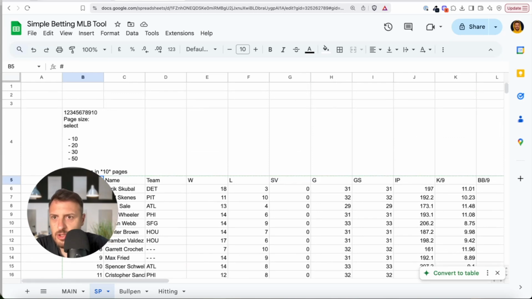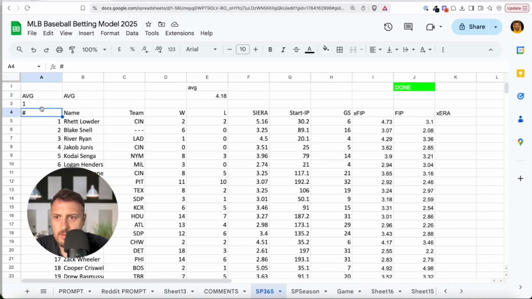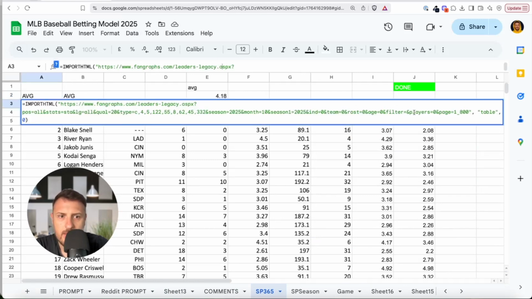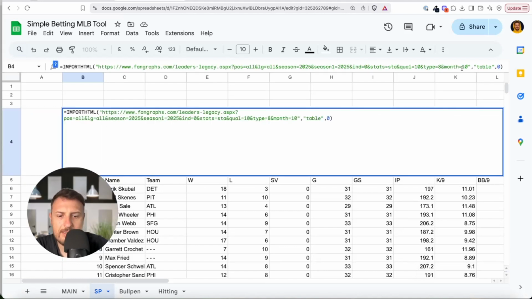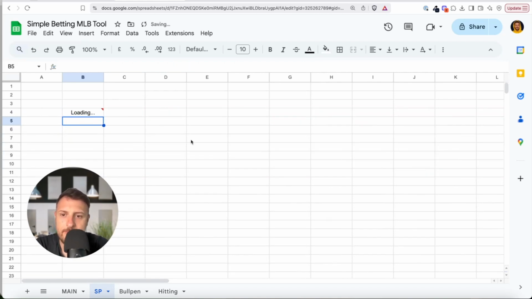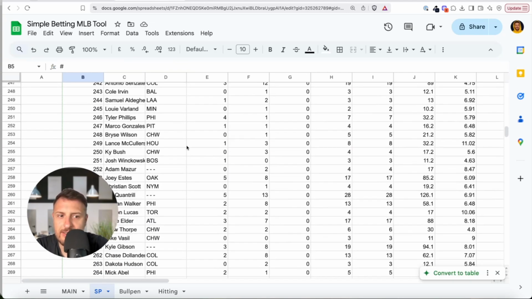I will just check here with my numbers. I need to expand this, so you can type end page equal 1 up to 800. It can be 900, or 700 pitchers, or 600 if there are that many pitchers. Once I enter this, you see I have all the pitchers for the last 365 days, right?